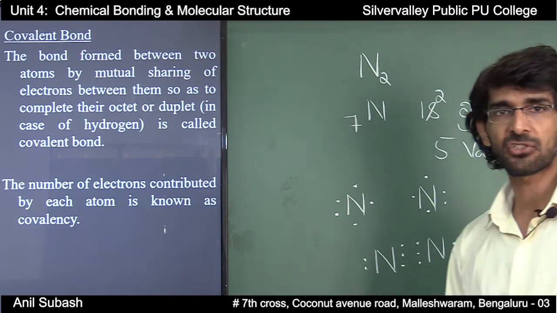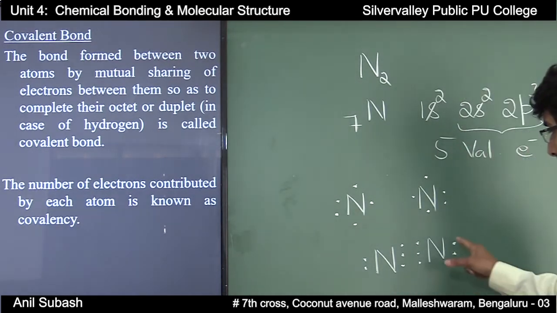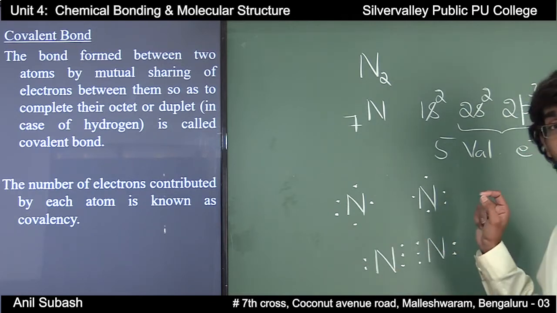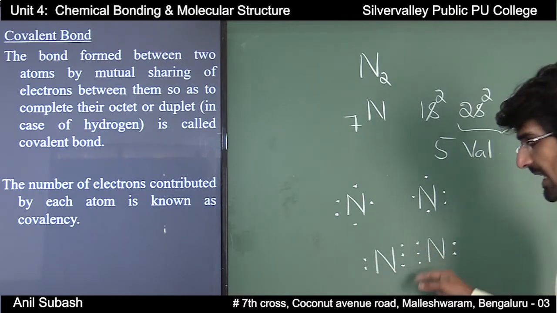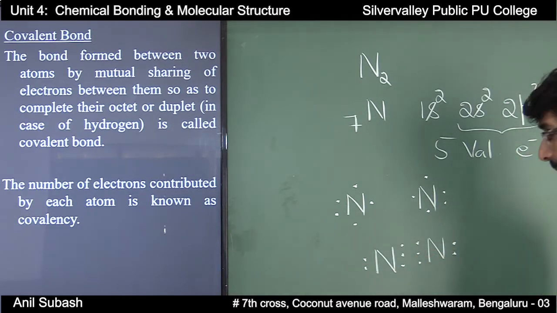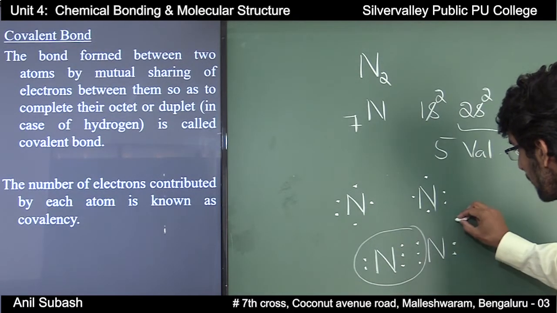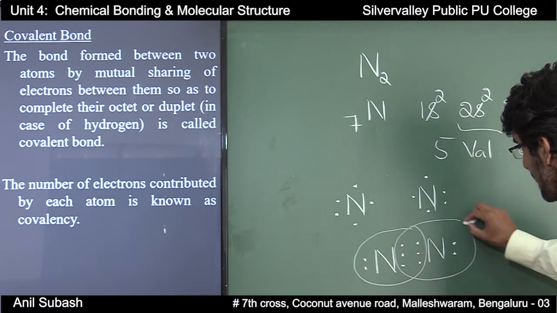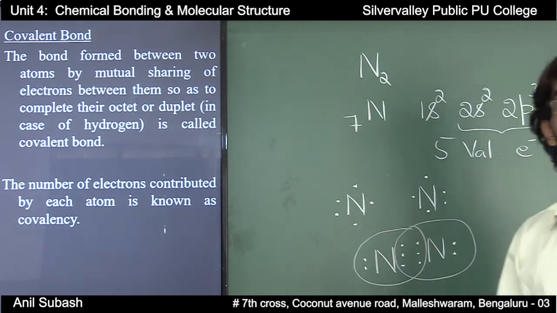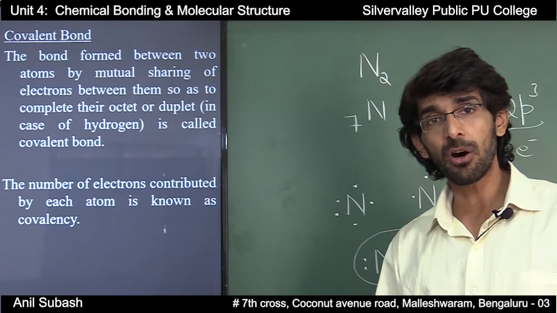To complete their octet, these 2 nitrogen atoms will share 3 pairs of electrons between themselves. Therefore both nitrogen atoms will have 8 electrons in their valence shell, or a complete octet.